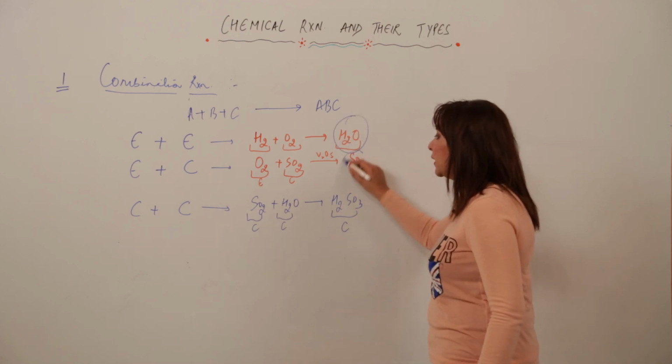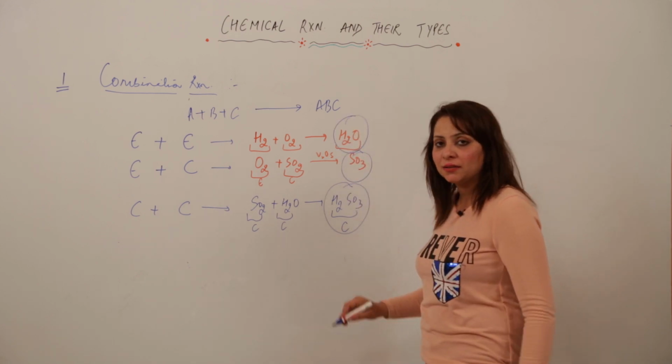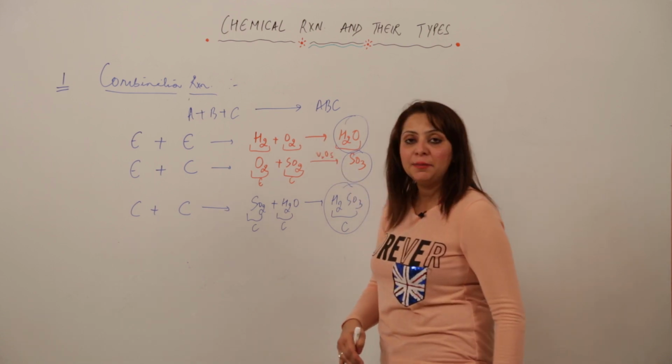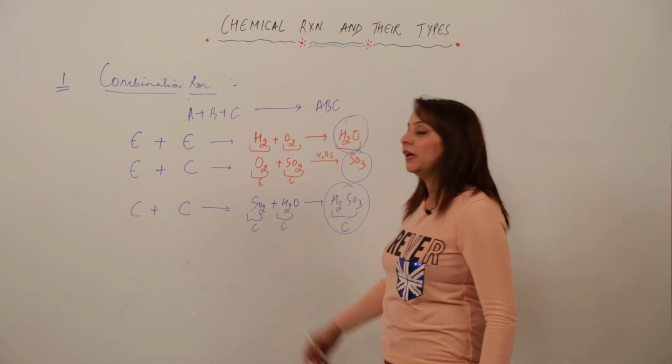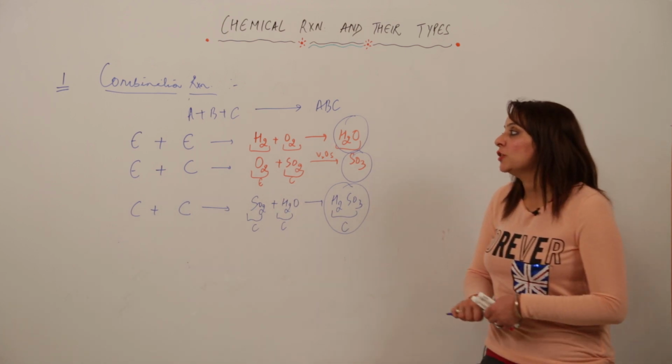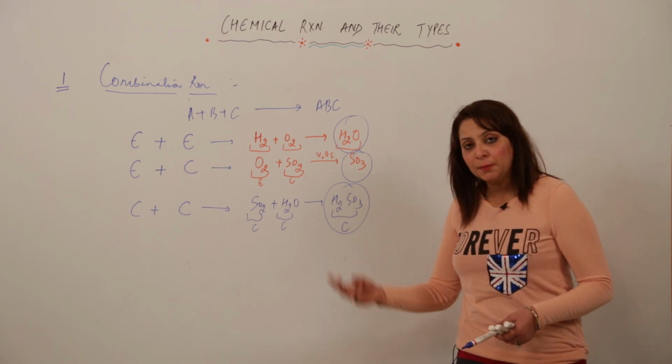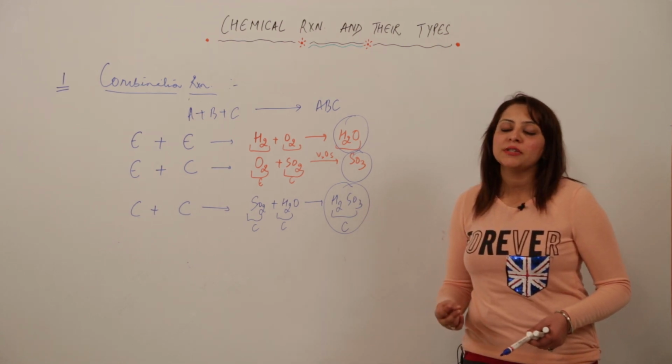So, all these are compounds. That means the single product they are forming is a compound, but the reactants can be an element, an element and a compound, or a compound. So the reaction can happen at any level. Two elements can combine, an element and a compound can combine, and even two compounds can combine to give a single product.